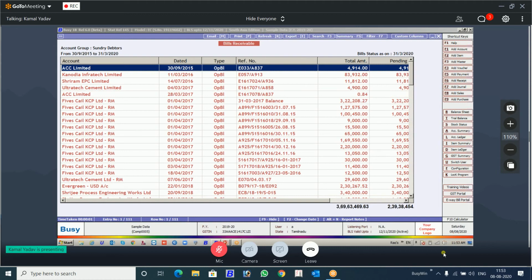Another thing about these notes is that they will be multi-financial year. If I switch the financial year, the current notes will be carried over to the next year also. There also you will be able to see the notes. It's not that this year's notes will not be shown in the next year. They will be carried forward like other things.